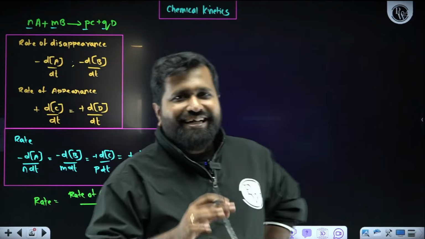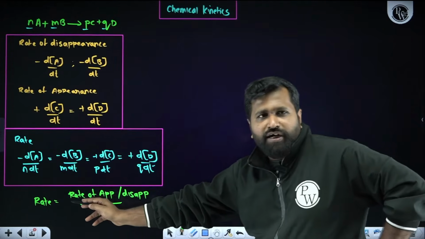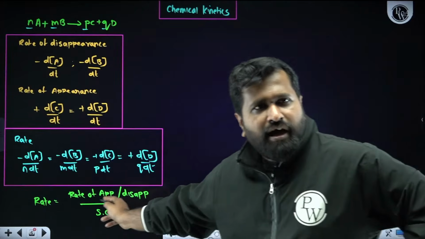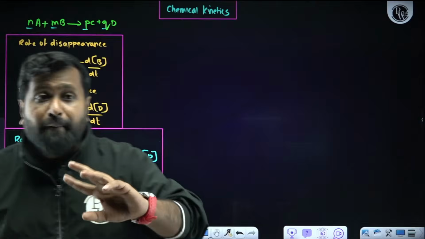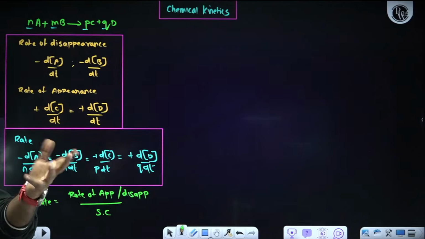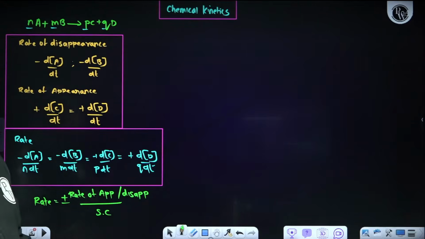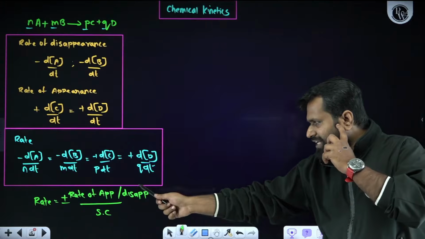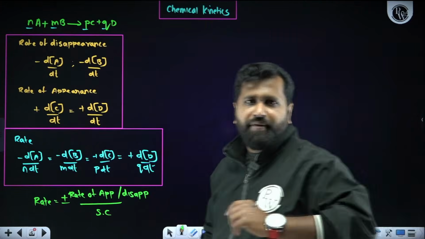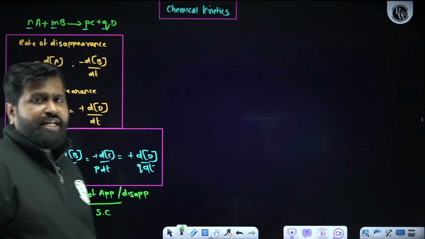In general representation, rate is equal to plus or minus rate of appearance or disappearance divided by the stoichiometric coefficient. Appearance and disappearance mean we will have plus and minus signs, so mention here plus or minus. It is clear. Anybody having any doubts now?